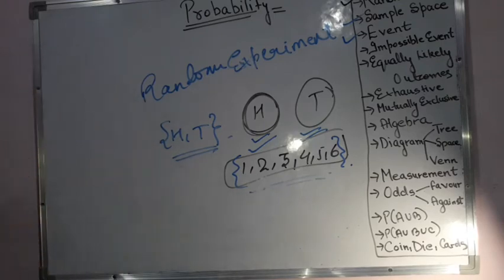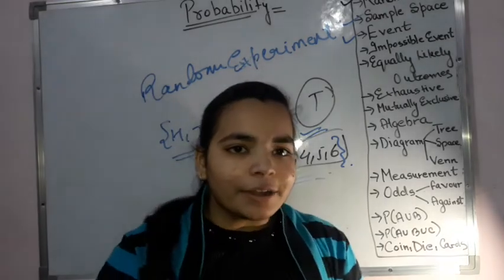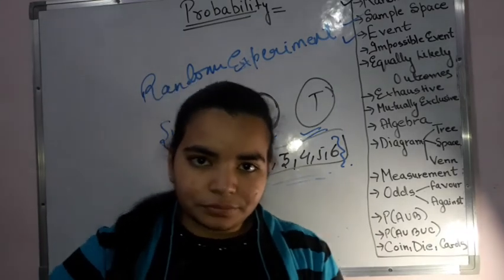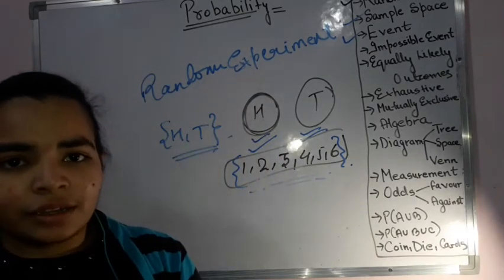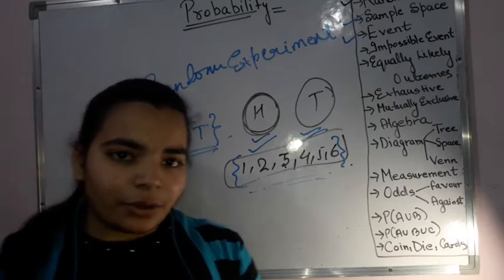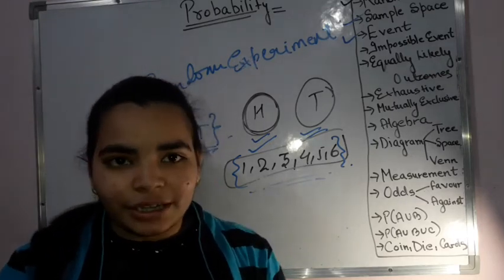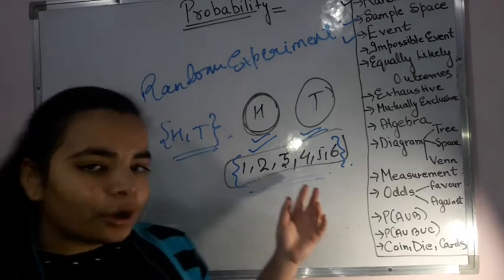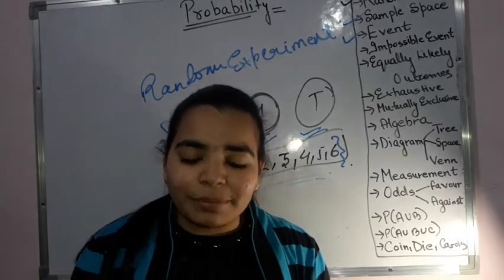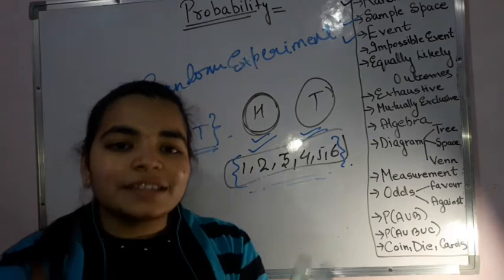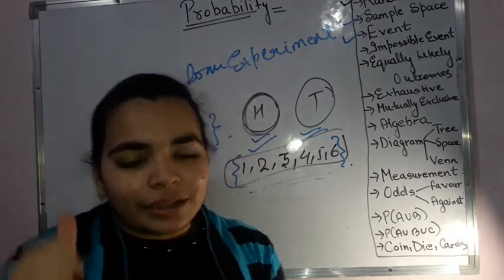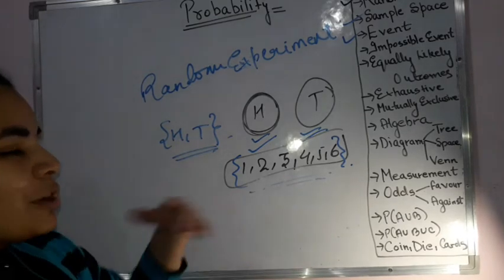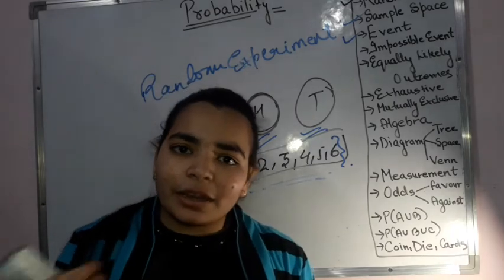Now another thing is impossible event. Now, if I toss a coin, then I say that let me get 1. Is it possible for me to get one number that is there if I toss a coin? No, I can either get a head or a tail. That means that is an impossible event. Now, in the same condition, if I toss a die and then I ask you to tell me the probability. What is probability? That is the possibility of an event. Another term for probability could be possibility. That means possibility of an event. Now, impossibility of an event means that event cannot happen only.